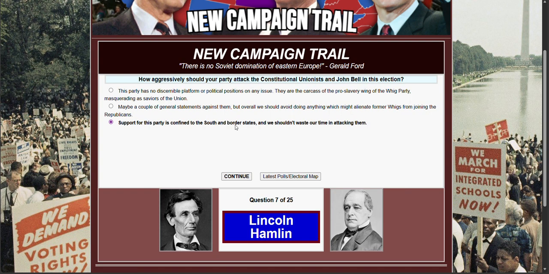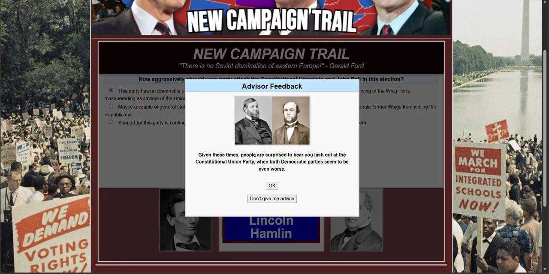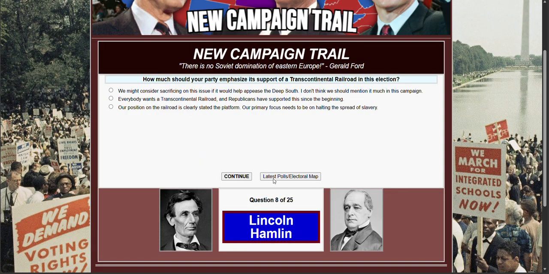Support for this party is confined to the South and border states, and we shouldn't waste our time attacking them. I think this one. Given these times, people are surprised to hear you lash out at the Constitutional Union Party, and both Democratic parties seem to be even worse. Was that a good or a bad thing?